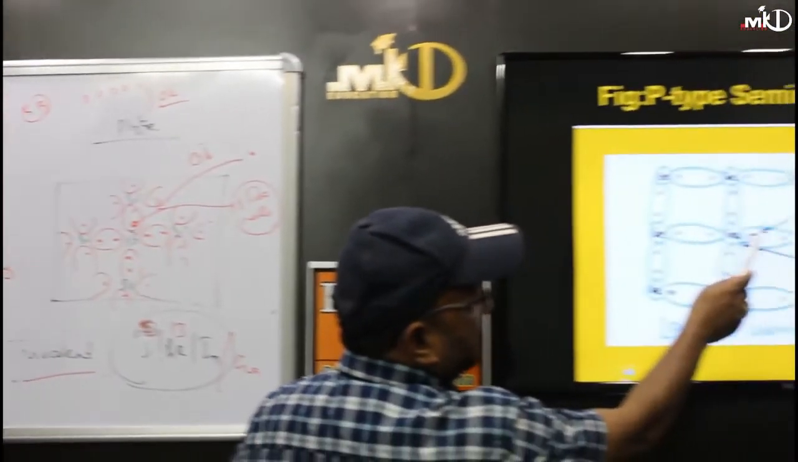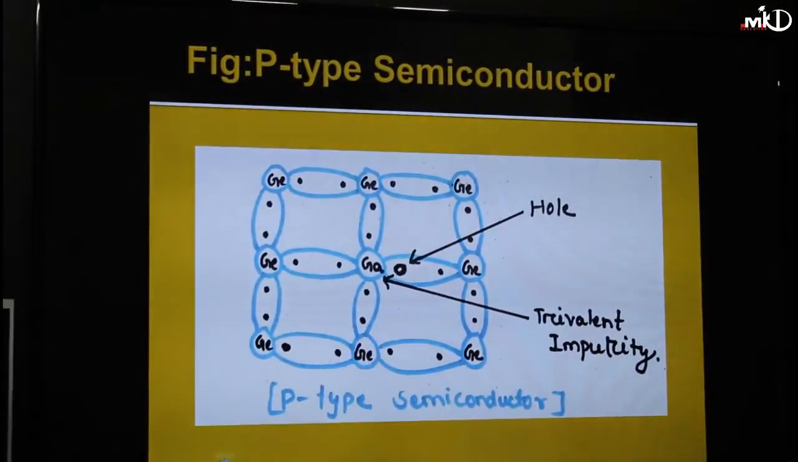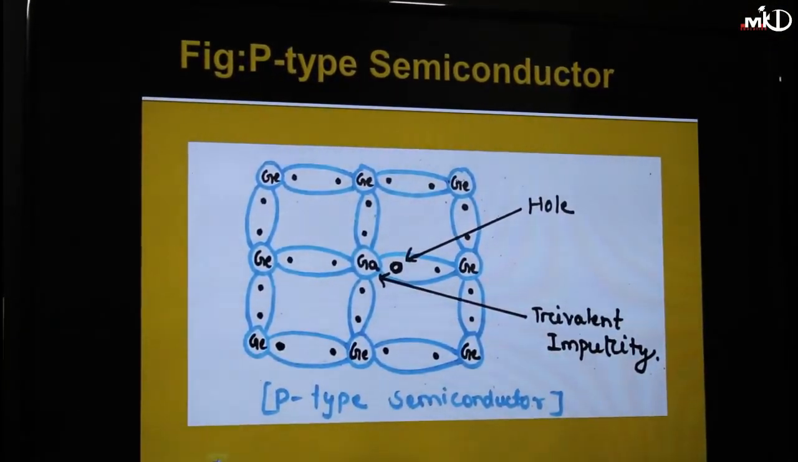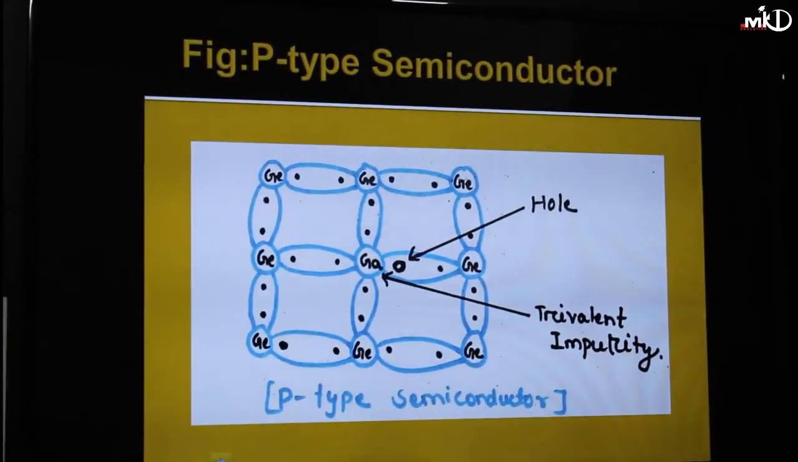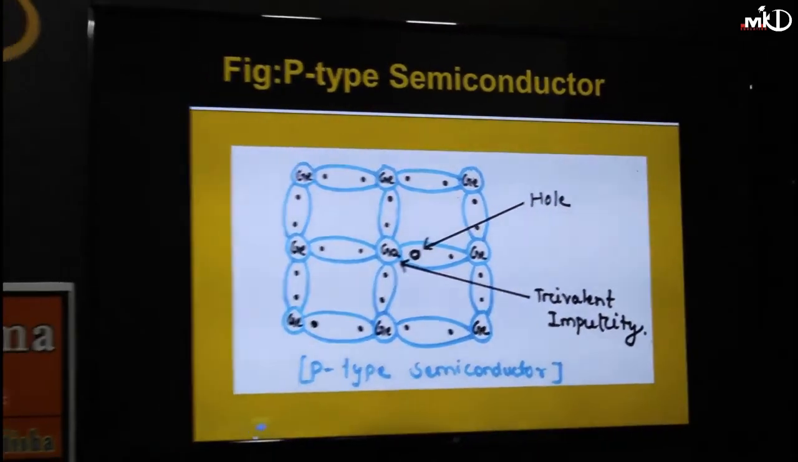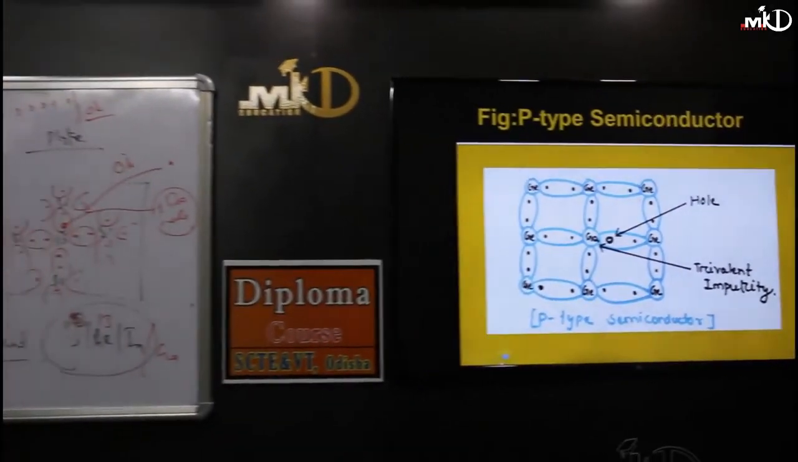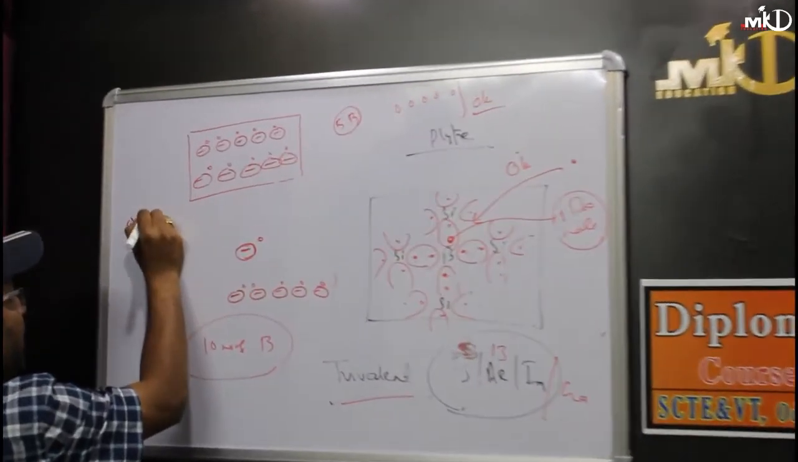This is free. If I am getting 10 numbers of gallium, we are getting 10 numbers of what? Free holes. Apart from that, if this bond breaks, what will you get? Equal numbers of holes and equal numbers of electrons. Now again, if 5 bonds break, I can get 5 holes and 5 electrons.